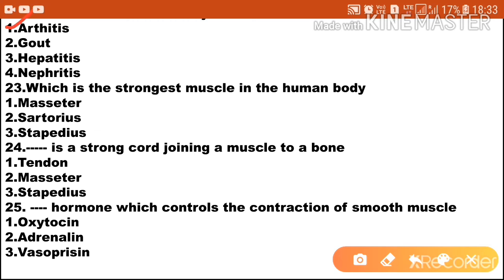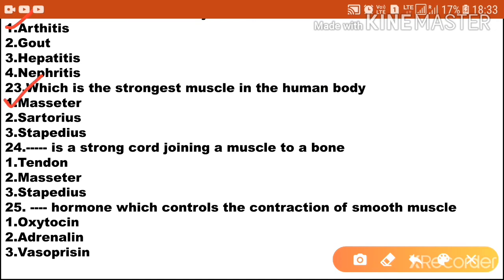Next question, which is the strongest muscle in the human body? Option 1 masseter. Option 2 sartorius. Option 3 stapedius. So the strongest muscle in our body is masseter. Option 1 is the correct answer.